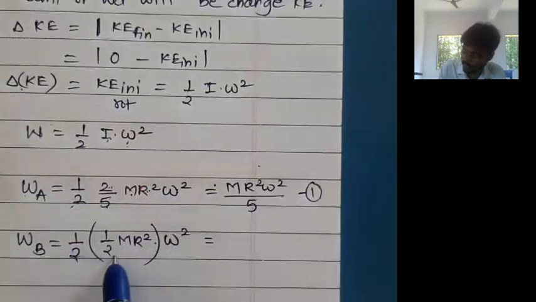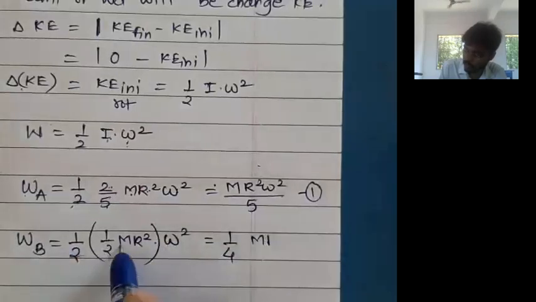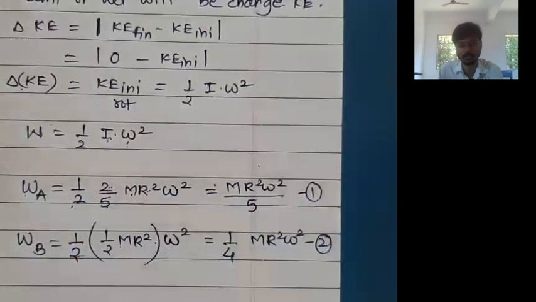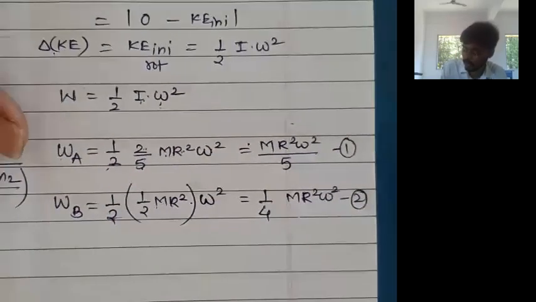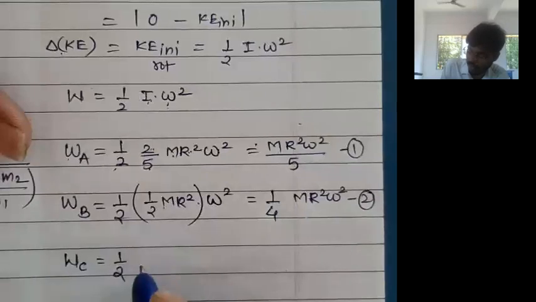Now 1/2 will become 1/4. That becomes mr square omega square as it is. This is the work done in the second situation. And work done for the third object, that is ring. Again 1/2 I omega square.